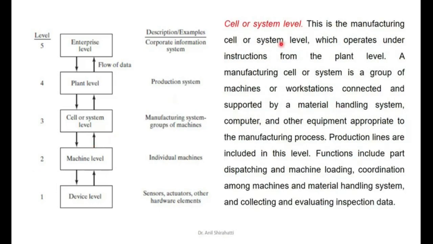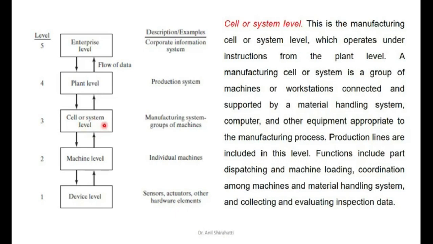Next is the cell level. This type of manufacturing cell operates under instruction from the plant level. A manufacturing cell or system is a group of machines or workstations connected and supported by a material handling system, computer and other equipment appropriate for the manufacturing process. Production lines are included in this level. Functions include parts dispatching, machine loading, coordination, machining, material handling, etc. So I can say at cell level, this may be a production line of a complete car.